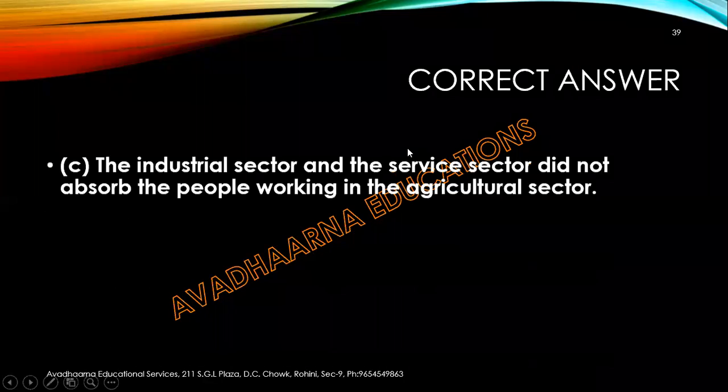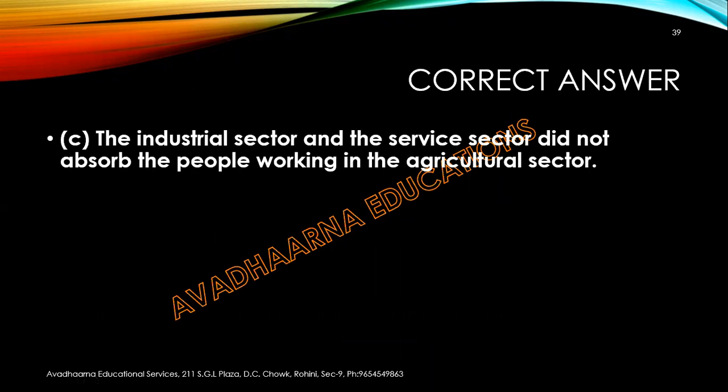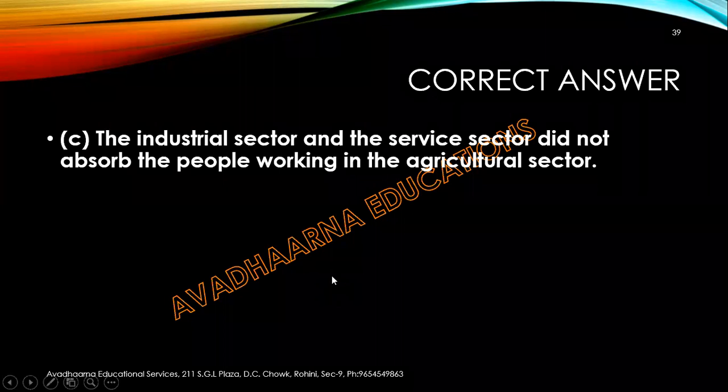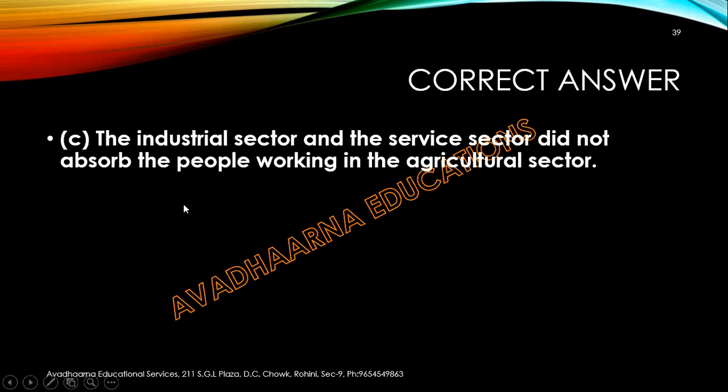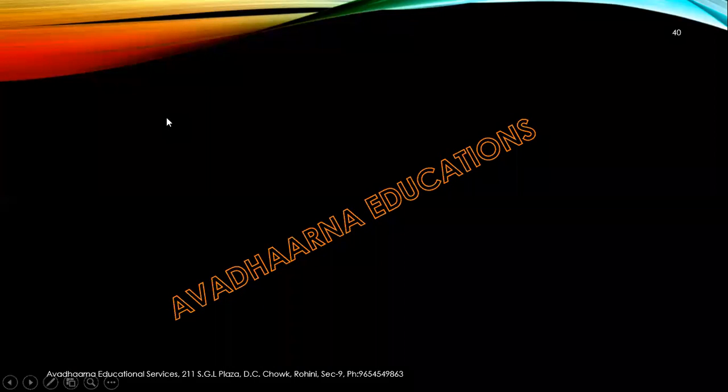The correct answer is C part, that the industrial sector and the service sector could not absorb the people working in the agricultural sector. This is the reason given in the book, also in your NCERT. There was disguised unemployment in the agricultural sector, and the industrial sector and service sector could not absorb the people working in the agricultural sector.